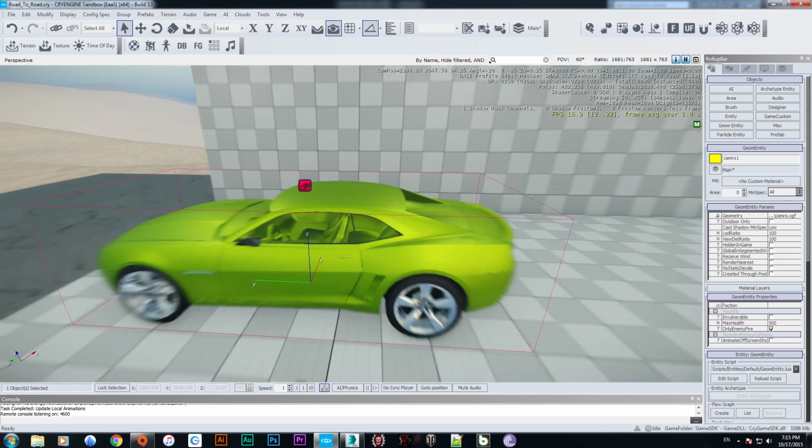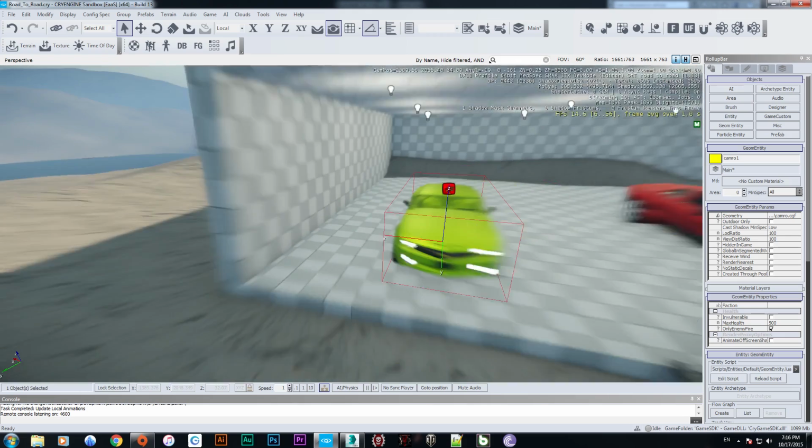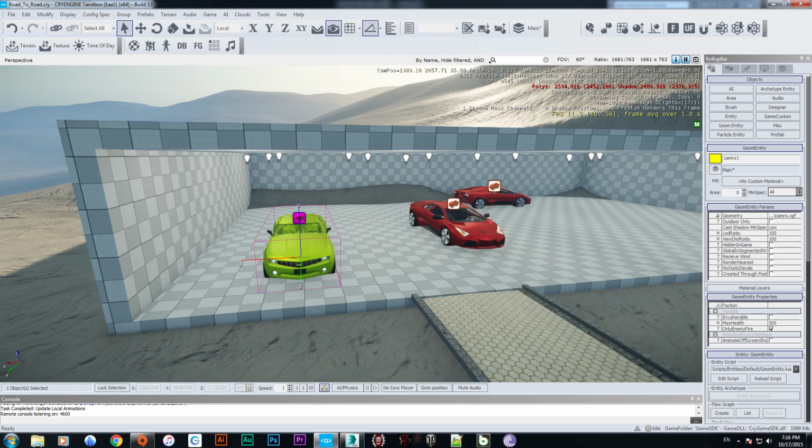Okay. So just wait for the next tutorial with making a car drivable after export with CryEngine and 3ds Max and with Notepad C++. See ya.